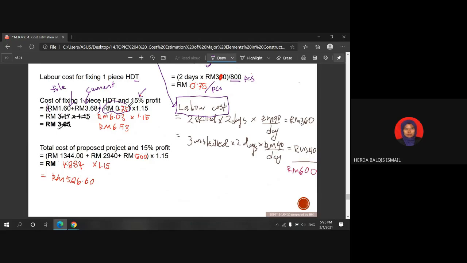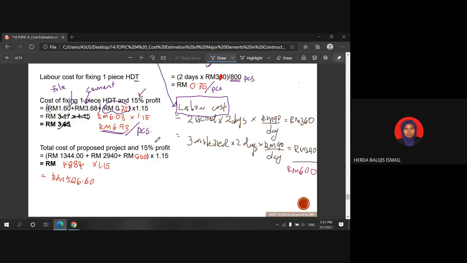So you total up with the material cost, you will get 6 ringgit and 3 cent. You times with the profit 15%. Okay, so you get cost of fixing one piece of heavy duty tiles, including the profit is 6 ringgit 93 cents. Right. So this one is per piece.